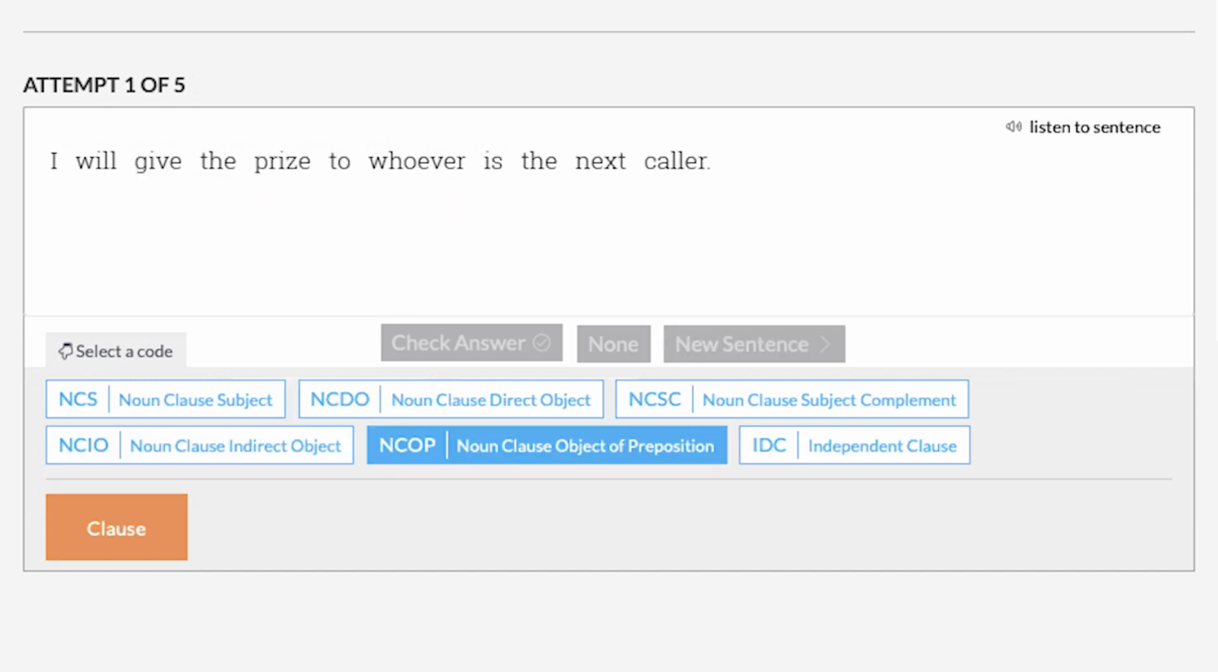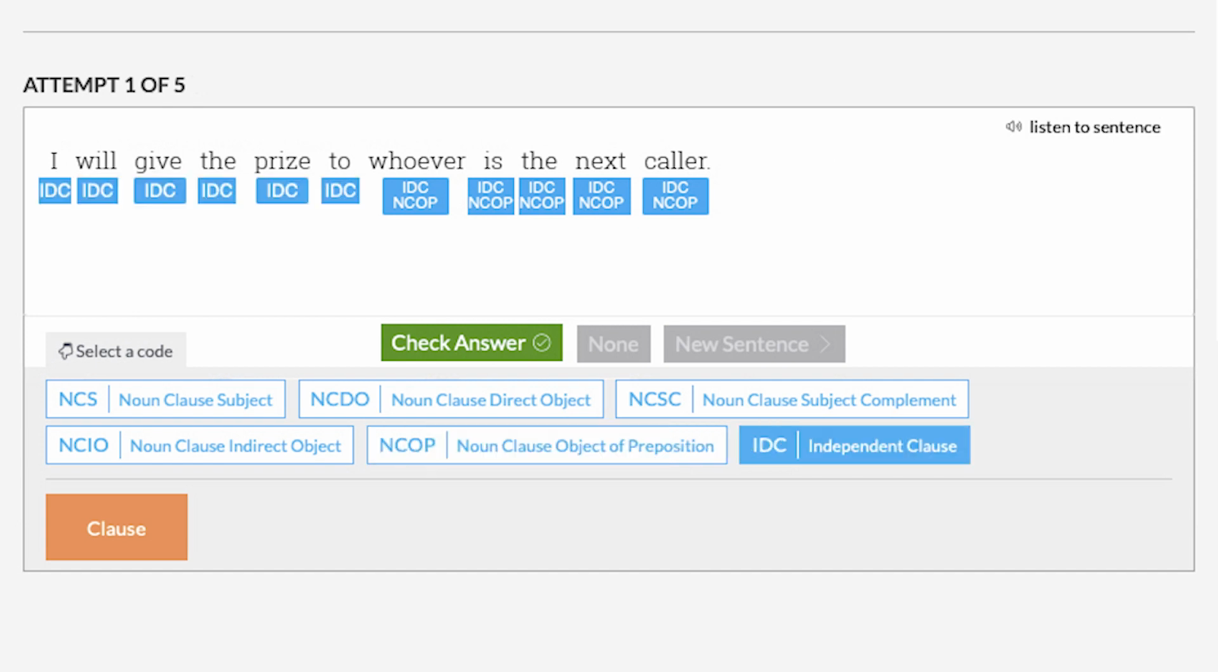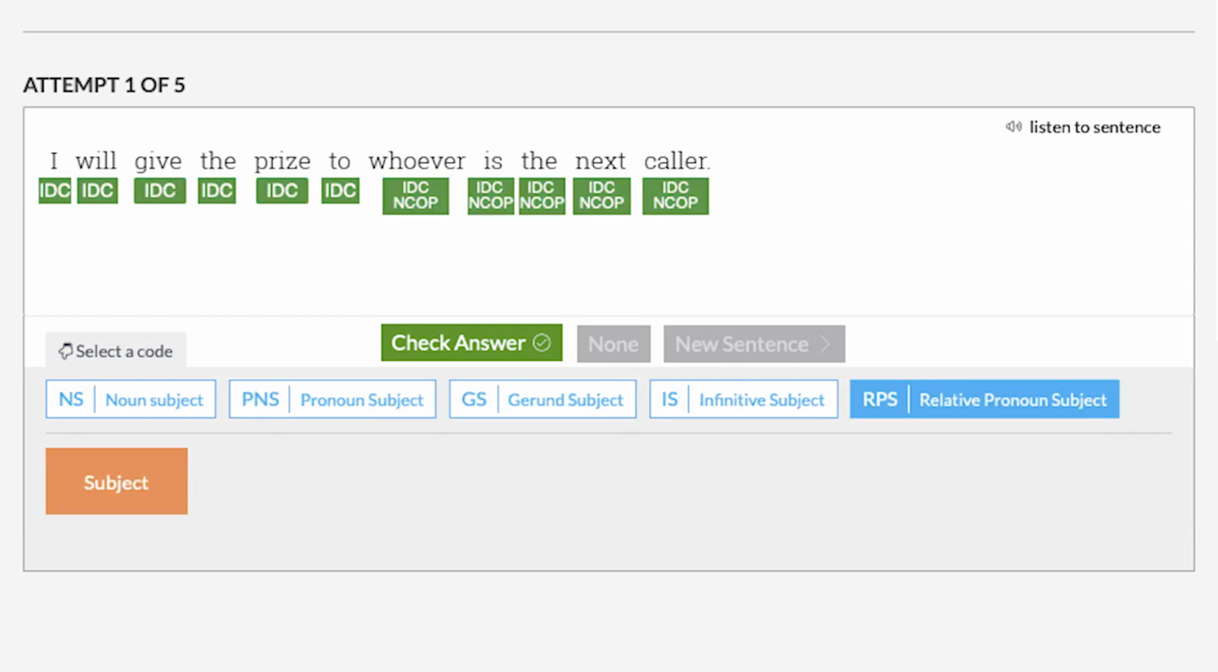An example of a noun clause functioning as the object of the preposition. I will give the prize to whoever is the next caller. Whoever is the next caller is a noun clause functioning as the object of the preposition to. I will give the prize to whom? I will give the prize to whoever is the next caller. The word whoever is a relative pronoun subject.